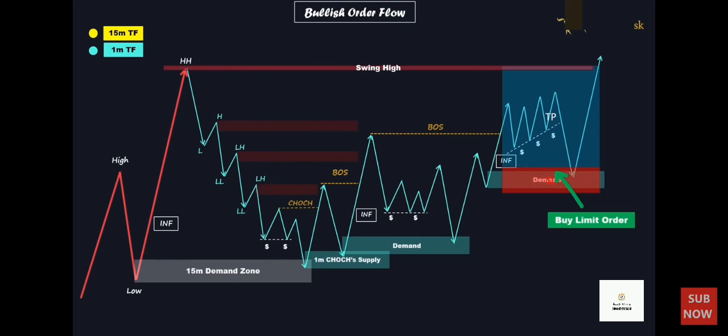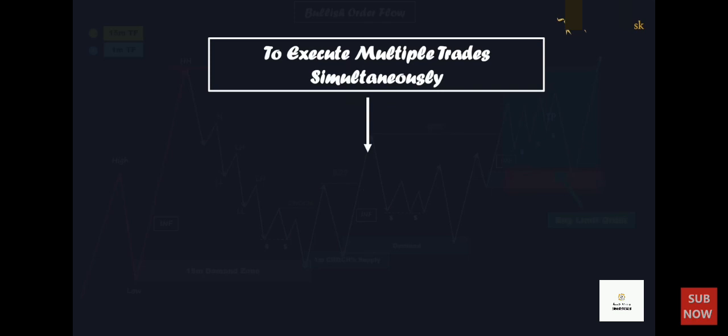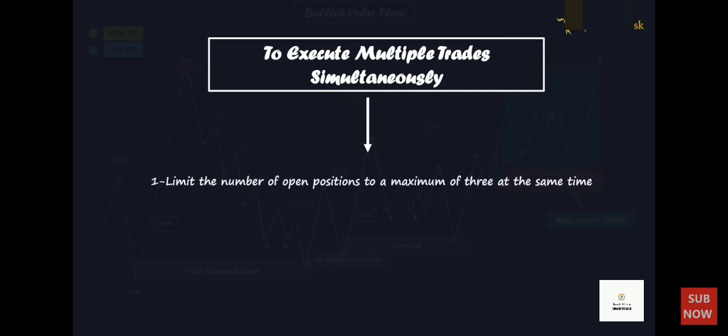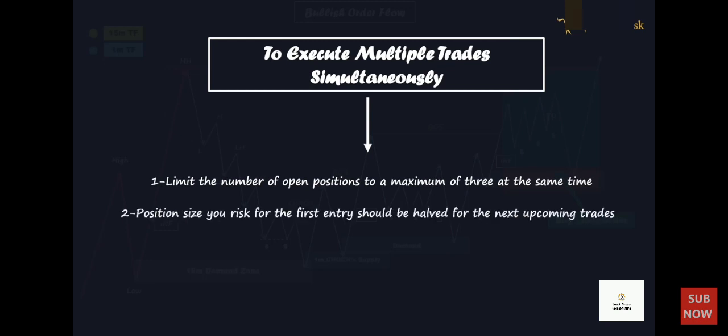To execute multiple trades simultaneously, there are certain points and rules you must consider. Limit the number of open positions to a maximum of 3 at the same time. Always remember that the position size you risk for the first entry should be halved for the next upcoming trades. For example, if your first position size is 2 lots, it's advisable to risk half that amount, which is 1 lot, for the subsequent trades.